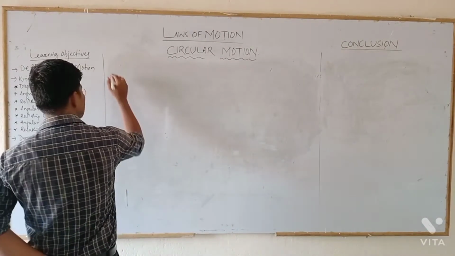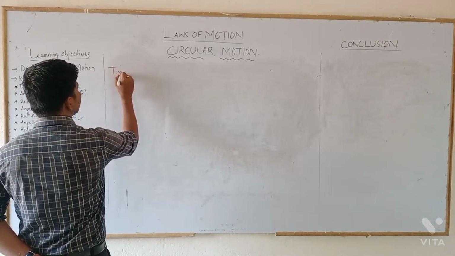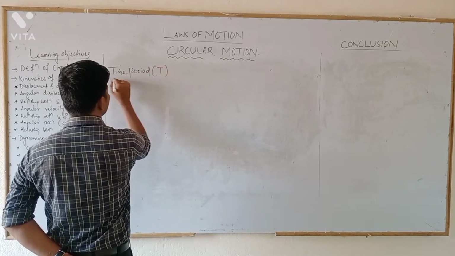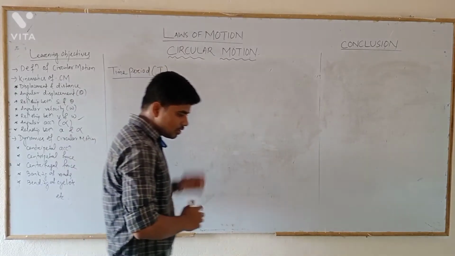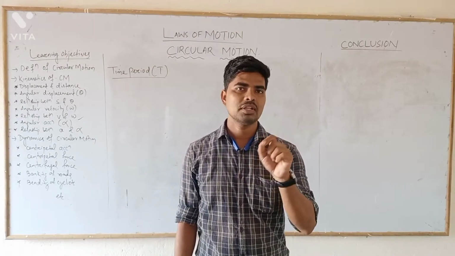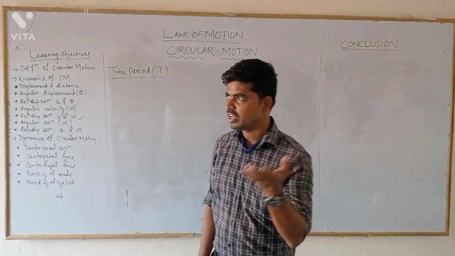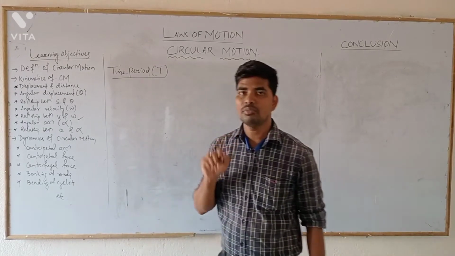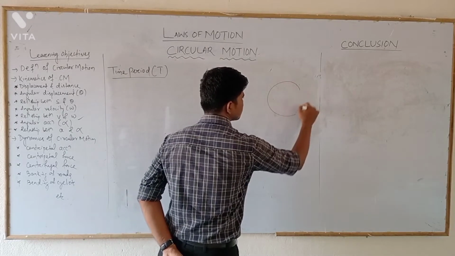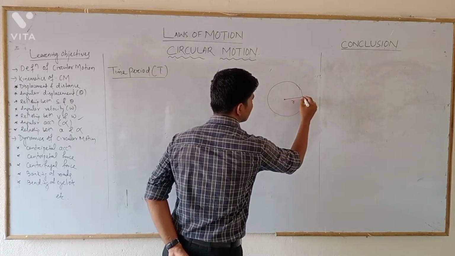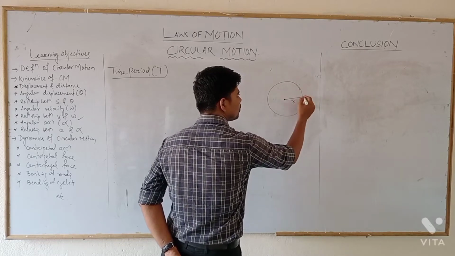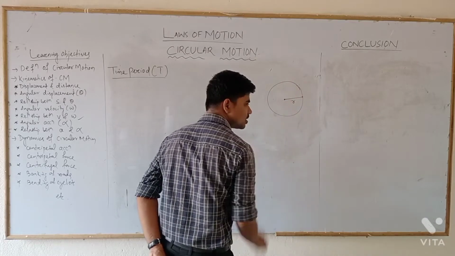First of all, we are going to study what is time period of revolution in circular motion. Time period means the time taken for one complete revolution in a circular path by an object. Suppose an object is moving in a circular path, so the time taken to complete one complete revolution will be called the time period of revolution. Like this one. This is a circle, and this is the radius r. If a particle starts from here, moves in anti-clockwise direction and comes back to here, the time taken to complete one complete revolution will be called the time period.